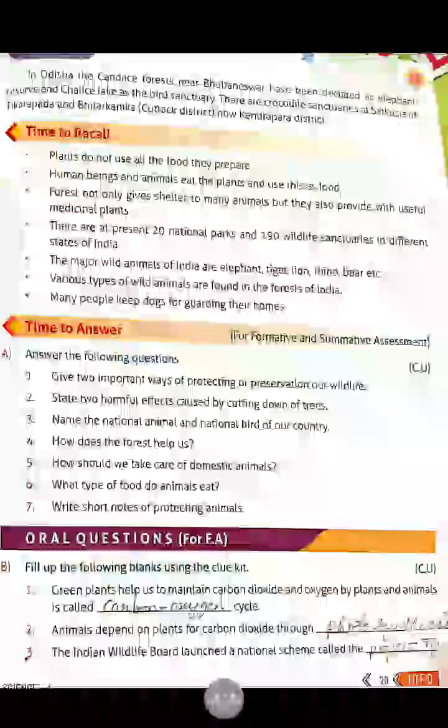What type of food do animals eat, children? Animals eat different types of food. A dog will eat bone, a cat drinks milk, a horse eats grass, a rabbit eats carrot, parrots eat chili, and hens eat grains. Okay children? Any doubt children?